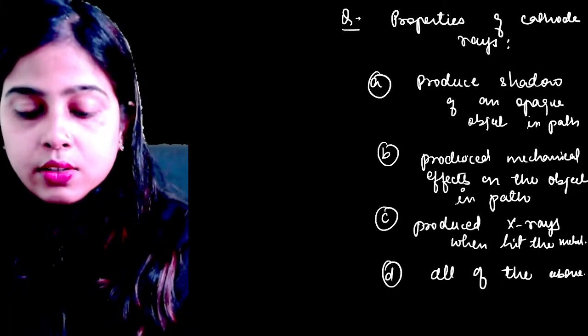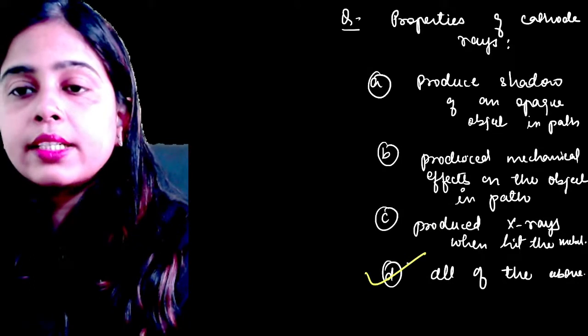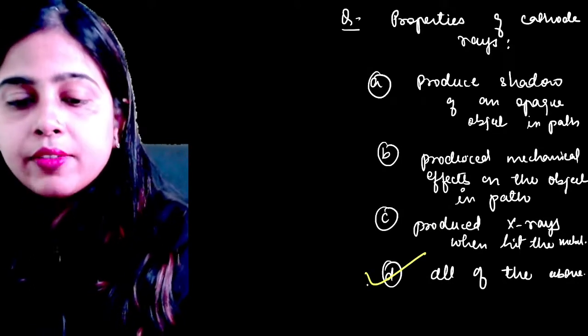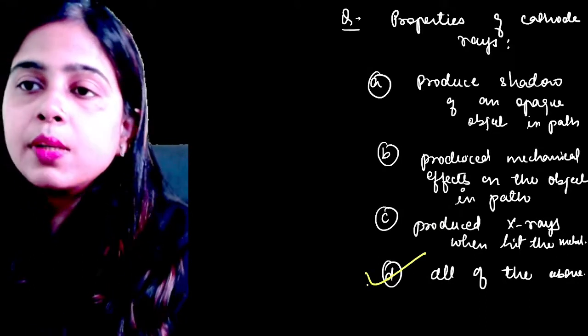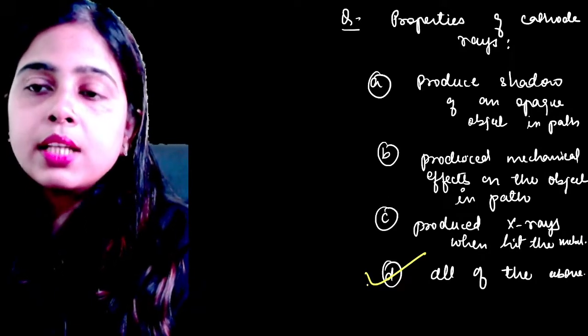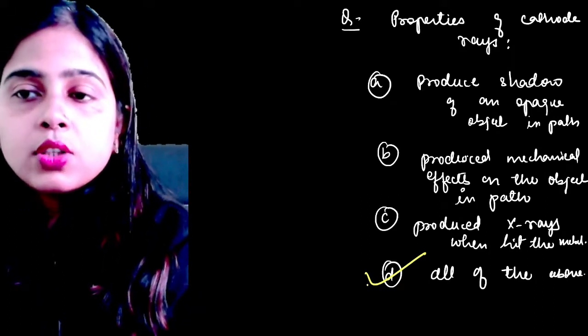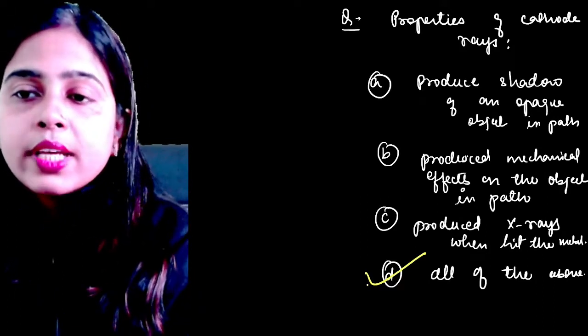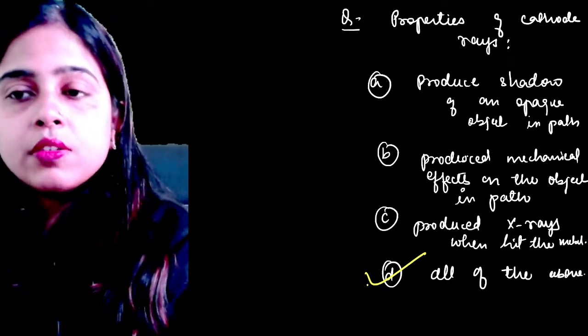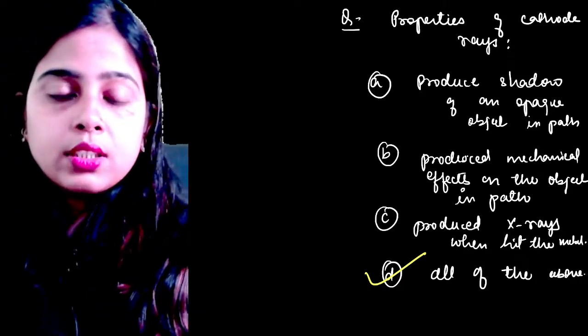Okay, very good Aditya. Yes, the correct answer is option number D, all of the above. Cathode rays produce the shadow of an opaque object in path. They produce mechanical effects on the object in the path. They produce X-rays when they hit the metal, and all of the above are correct options over here. Next one.